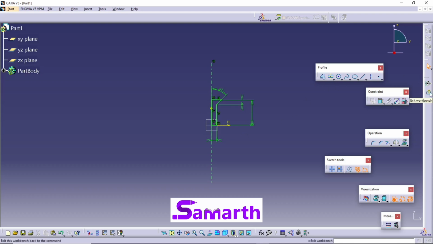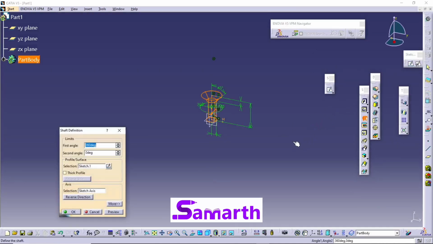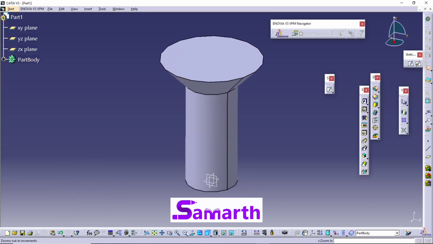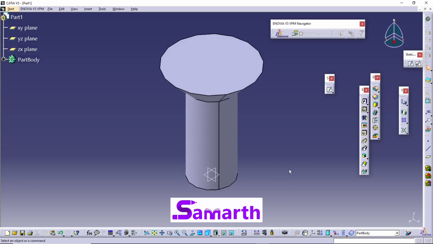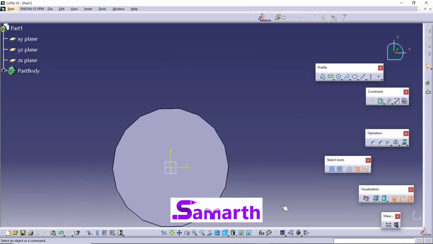Click on exit workbench. Click on shaft. This will show you the preview. Click on OK. You can fit. Click on isometric. Next, select this plane. Click on the sketch command. Fit all in.